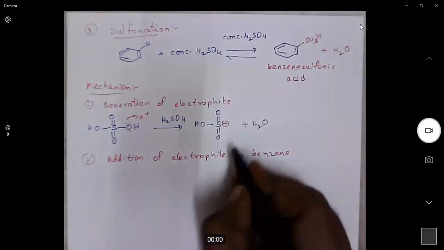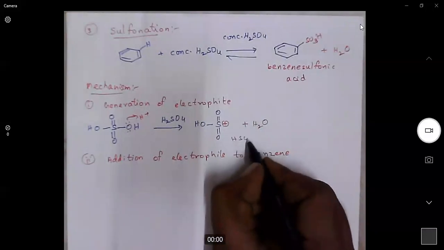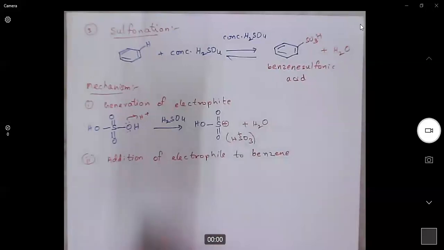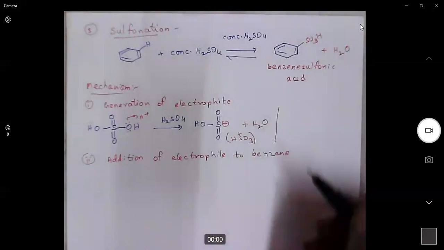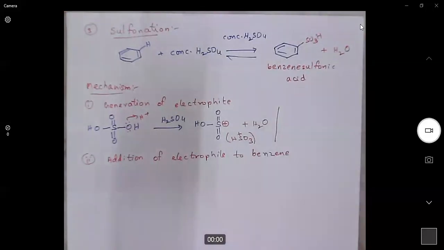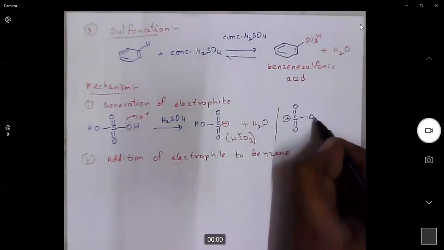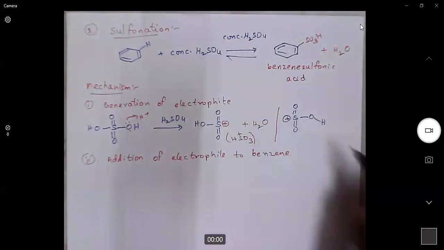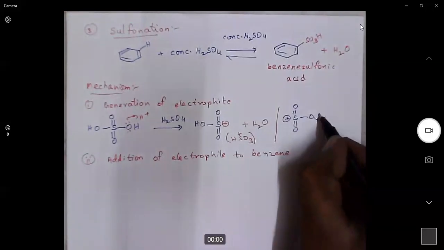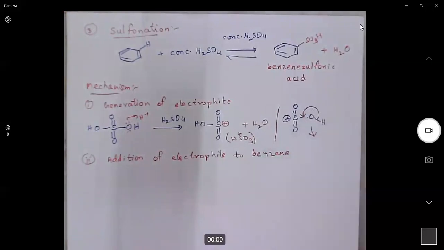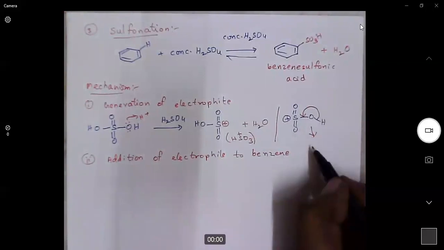This is a sulfonic acid, HSO3 plus. We can use this as the electrophile, or we can further convert this HSO3 into sulfur trioxide, neutral sulfur trioxide. Here, what happens? A proton will be released and these bonding electrons will be polarized towards sulfur oxygen double bond.